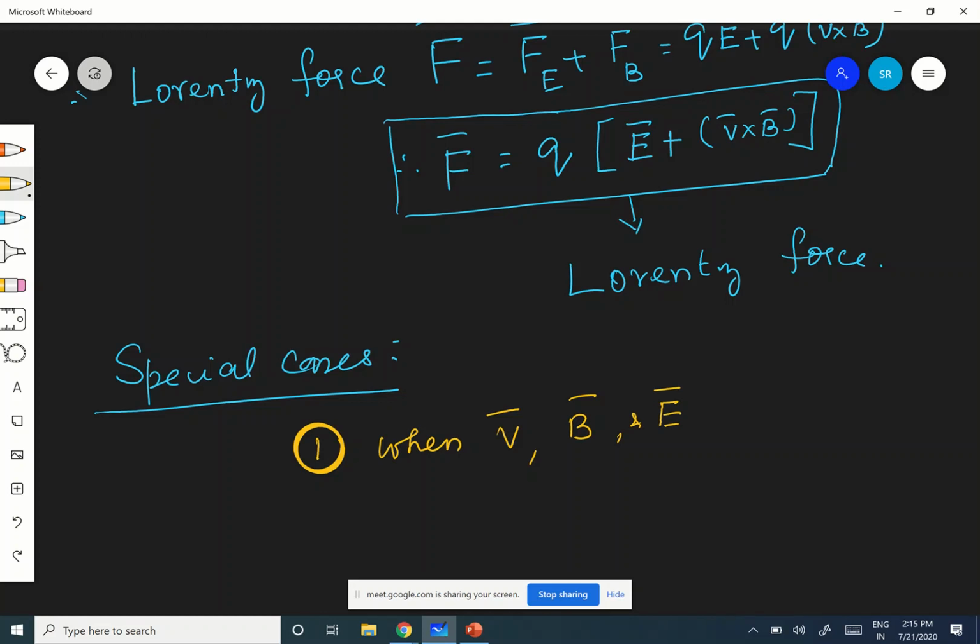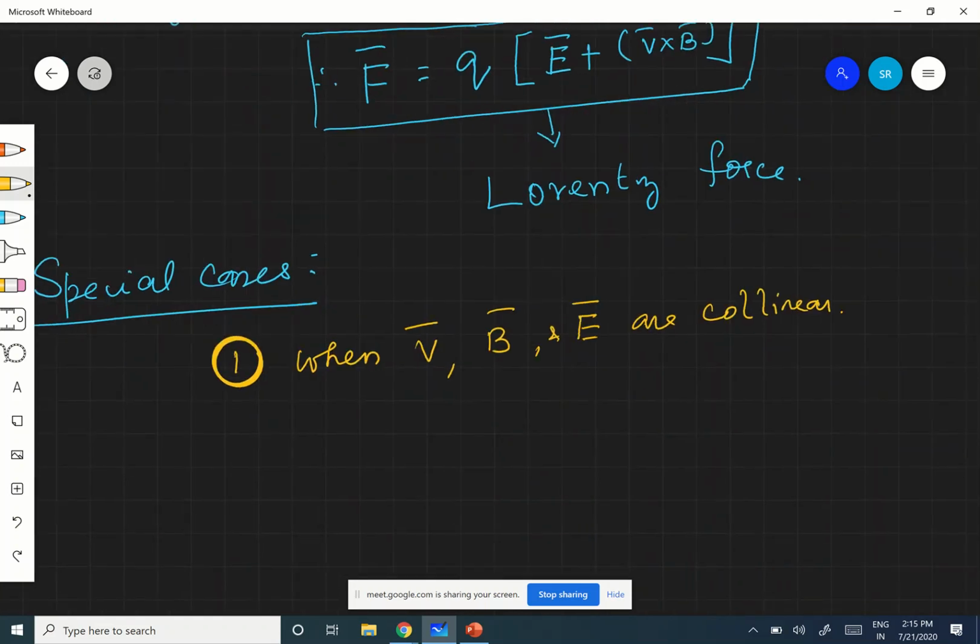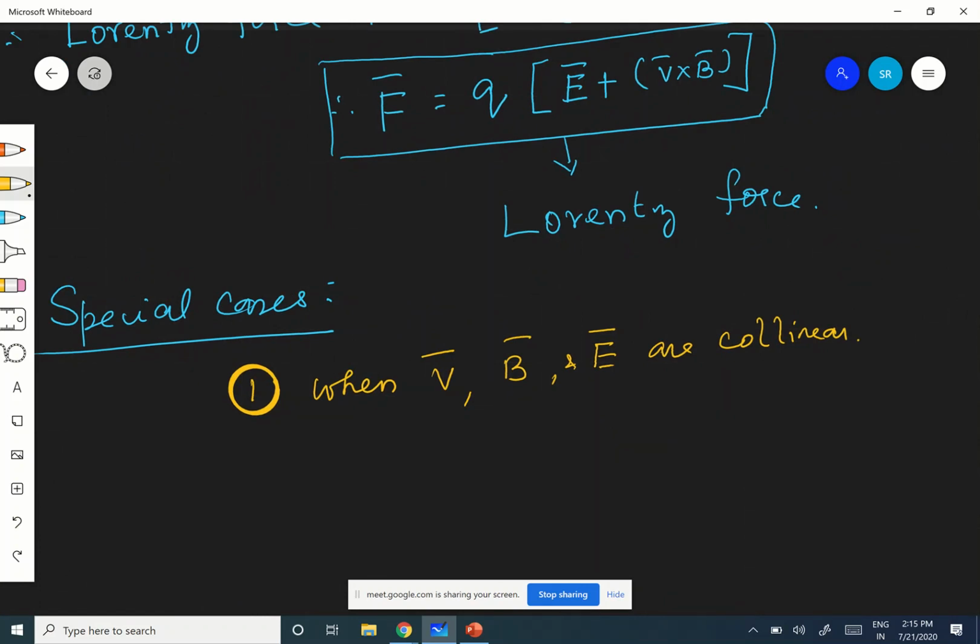If V, B and E are all collinear, you have an idea about what collinear is now? It means the same line, moving either parallel or anti-parallel. So when V, B, E are collinear, the charged particle moves in the same direction as E and B. All are in the same direction.